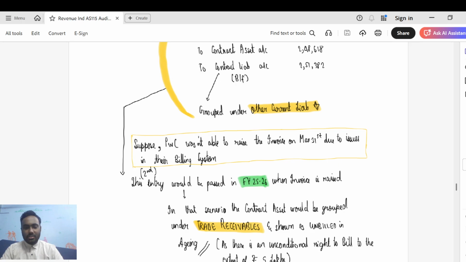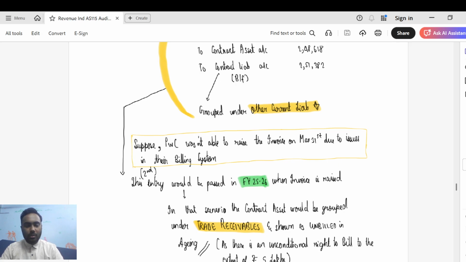In that scenario, only the first entry would have been passed, which is basically contract asset debit to revenue to the extent of 248,618. So in that scenario, what would happen? Your revenue would go to P&L. But where would this contract asset be present in the financials, sir? This contract asset would be shown under trade receivables. Trade receivables? What's up? You have not raised an invoice. How can we show it under trade receivables?